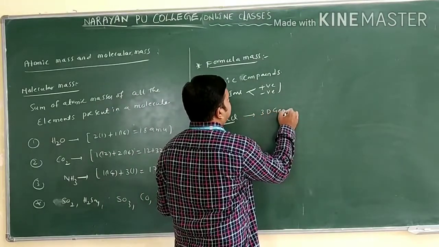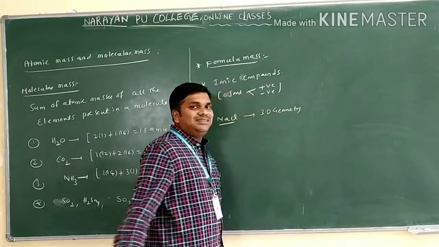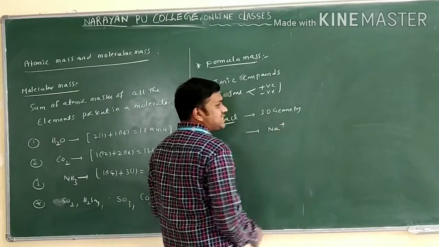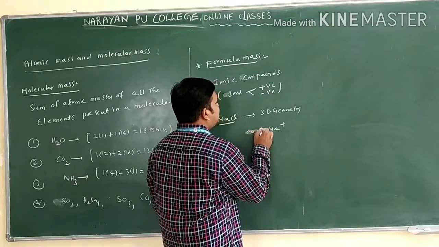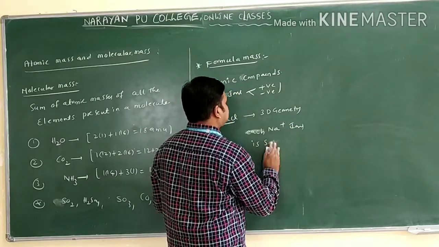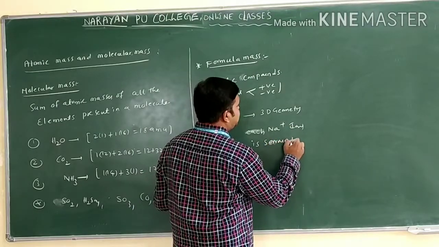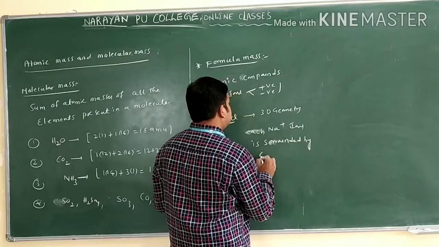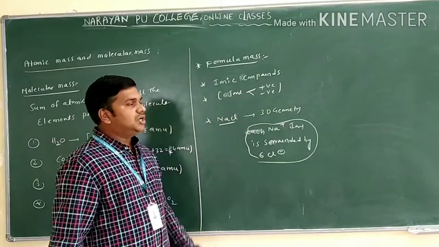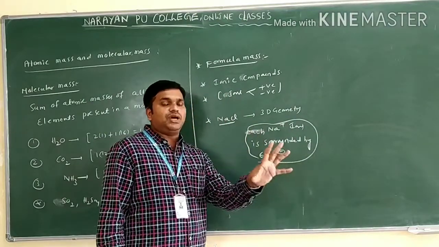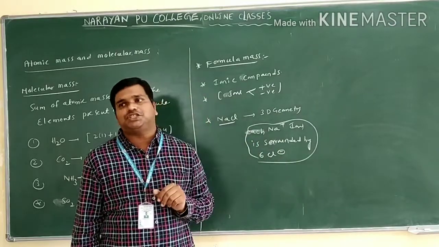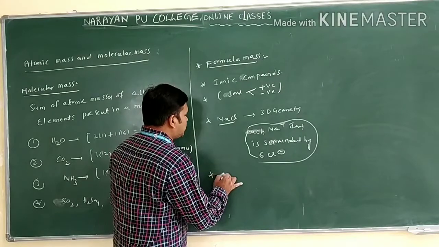In this 3-dimensional geometry, each Na plus ion is surrounded by 6 Cl minus ions. We are not taking exactly one molecule, we are taking the ratio of the elements present in one crystal structure.